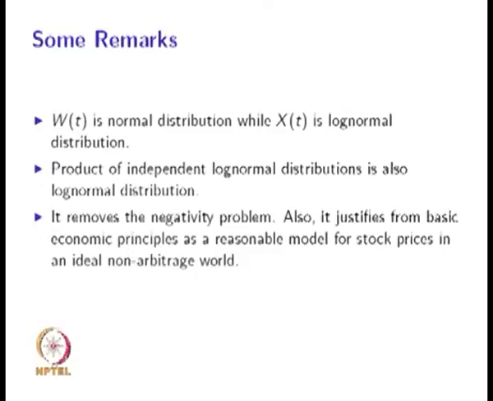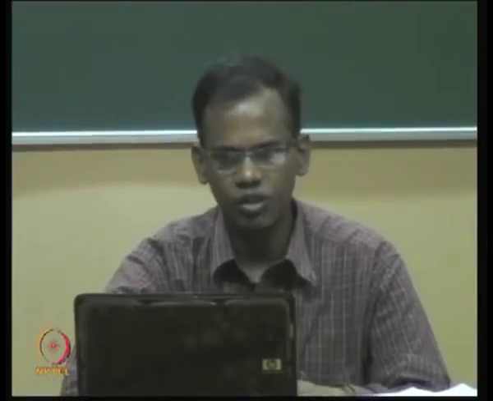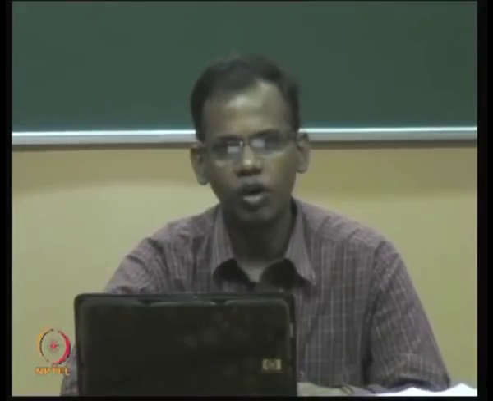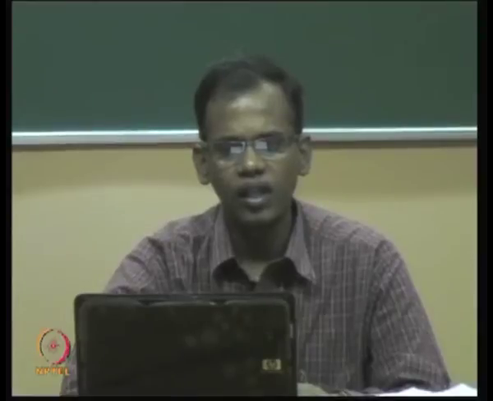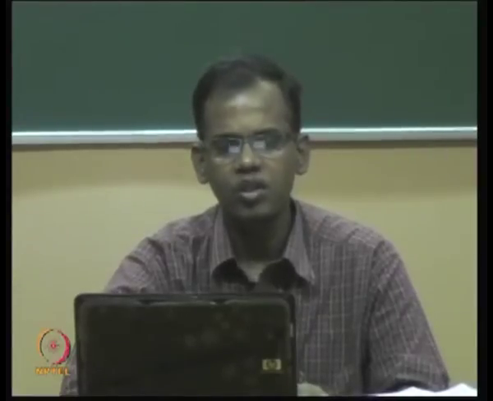Also, it is justified from basic economic principles as a reasonable model for stock prices in an ideal non-arbitrage world.